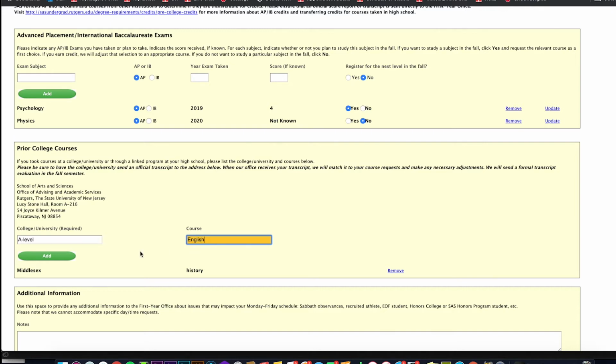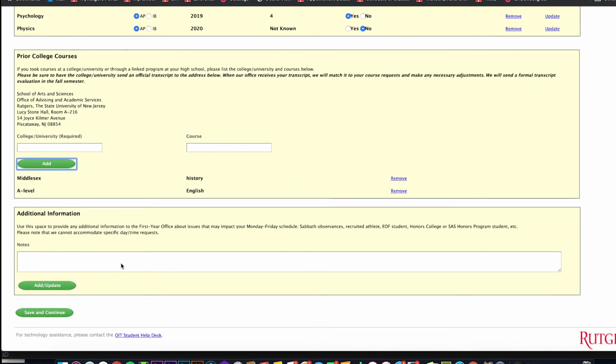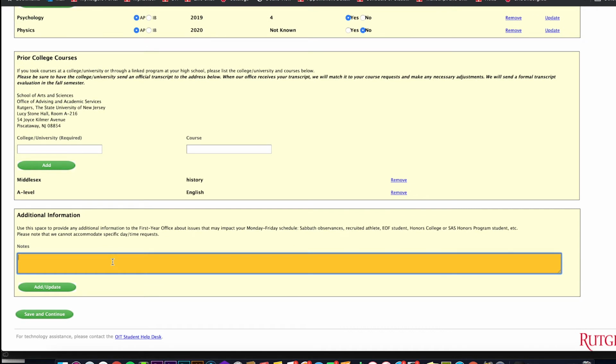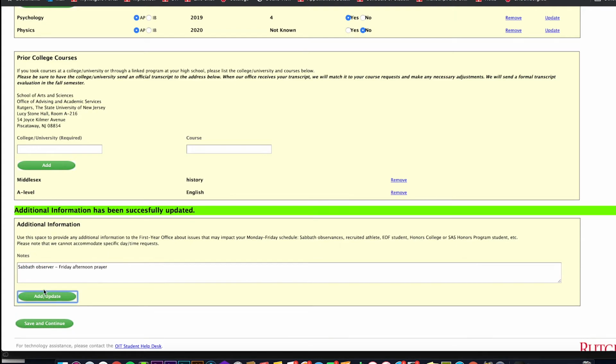In the final box, you will provide information to us about issues that could impact your course registration, such as needing to have a break during the school day for a religious observance or needing to have your classes scheduled around practice because you're enrolling in SAS as a recruited athlete. If you have a disability that may require accommodations, you can note that here, but you will also need to work with the Office of Disability Services.